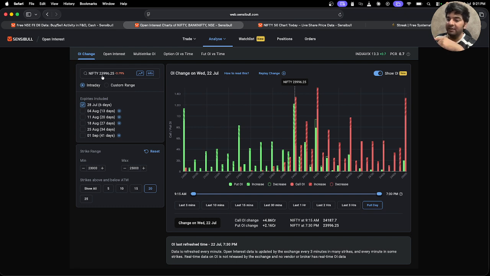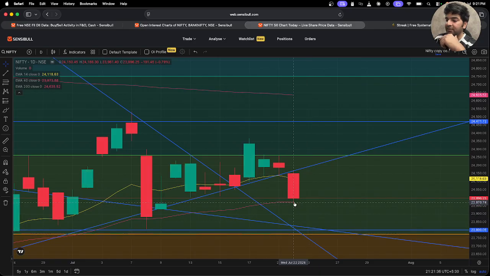I believe the next important support for the market would be 23,800, which is this level, and we can expect the candle to open from here and then maybe slide down to here at maximum. But it could be a doji as well, because obviously we cannot really predict how the movement would be, but the stance would be bearish.